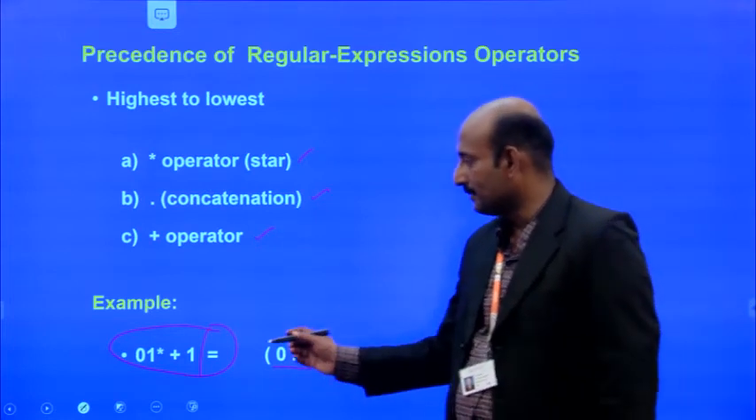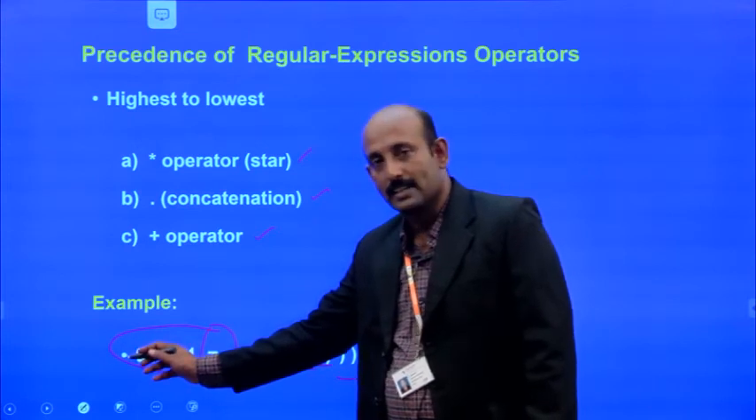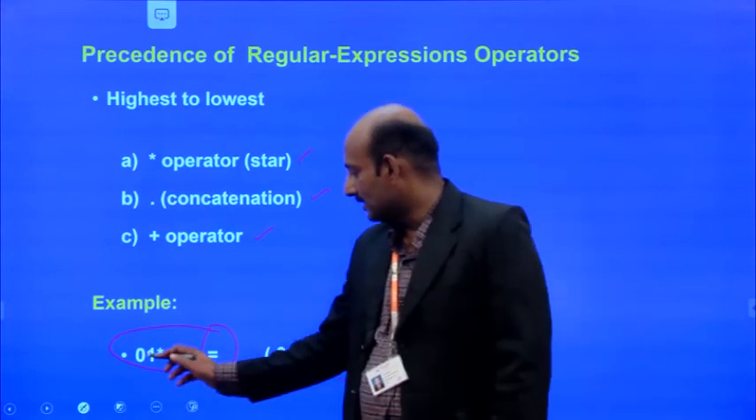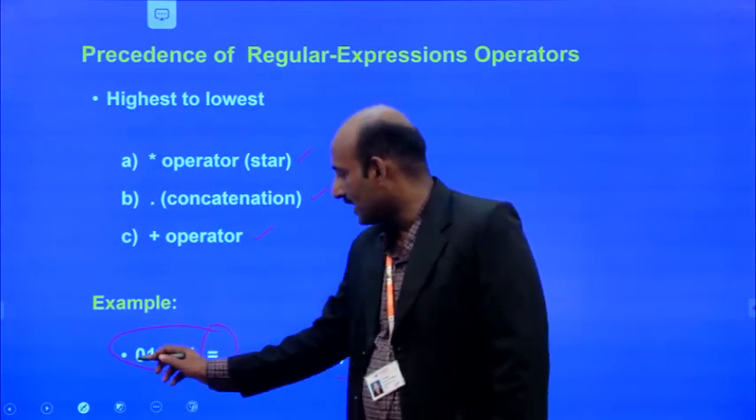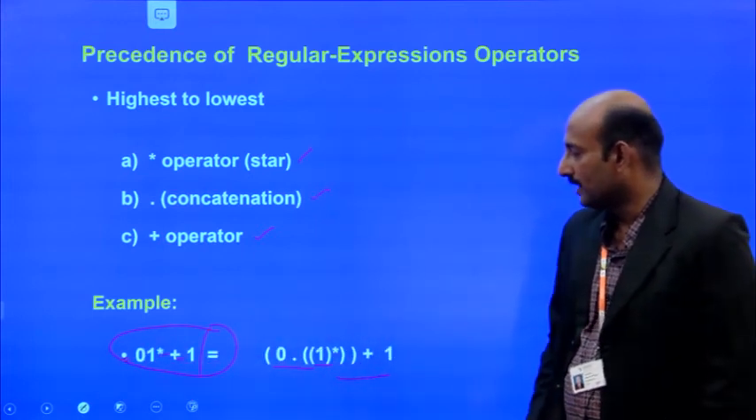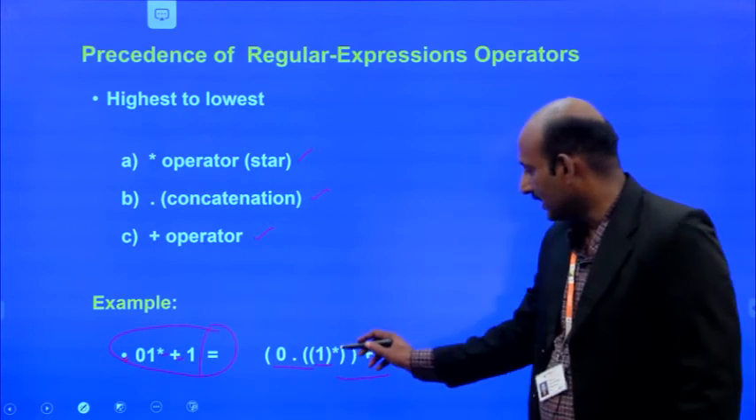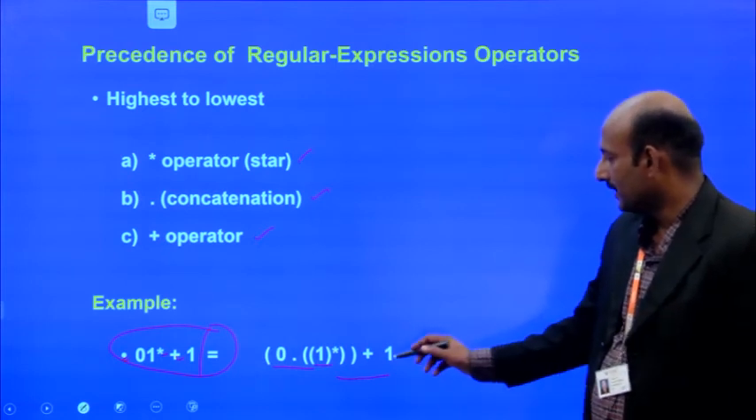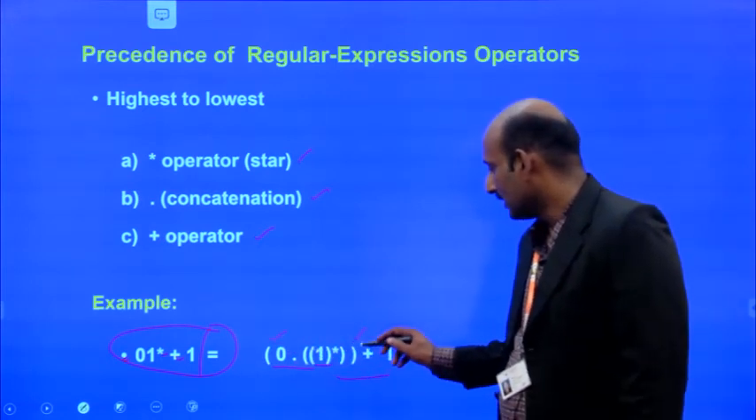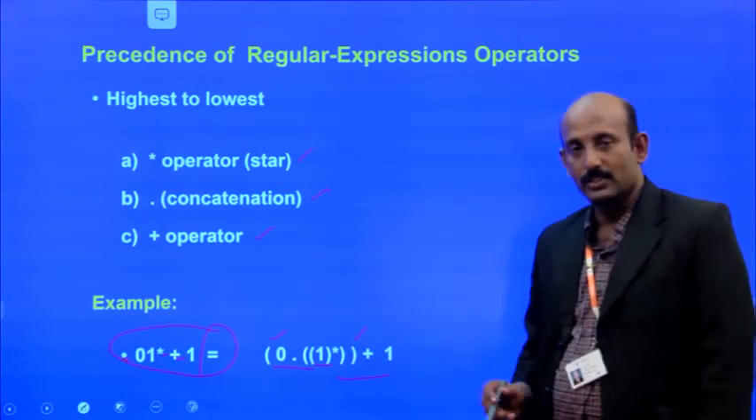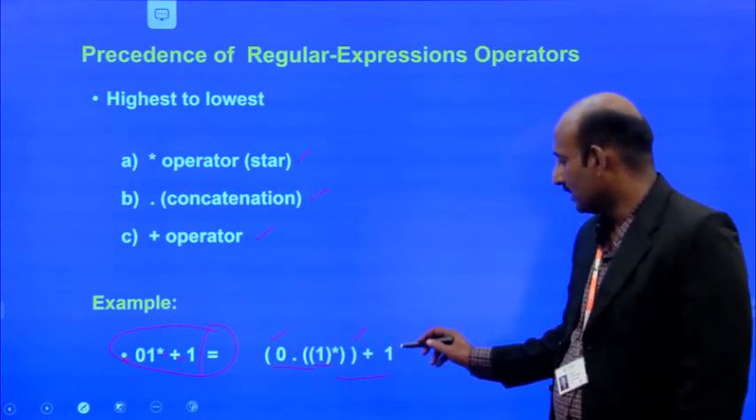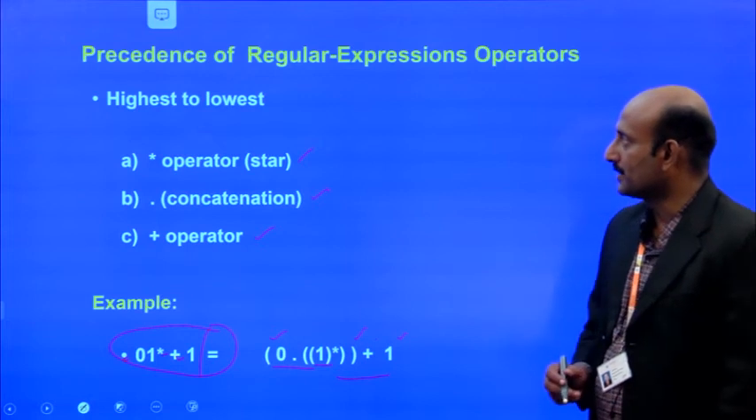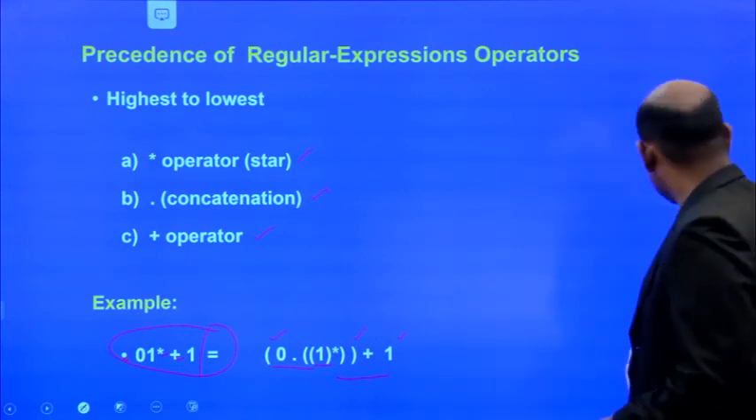So let's take this example, 0 dot 1 star plus 1. We have the star operation, plus, and dot. We first evaluate 1 star, which we write within brackets as 1 power star. After that, we go for concatenation of 0 with that, and then we add 1. So this is an example of precedence of operators.